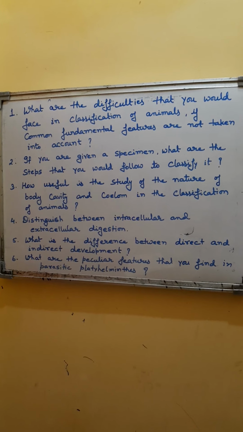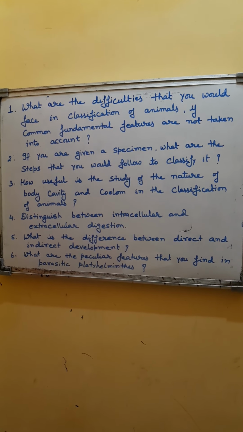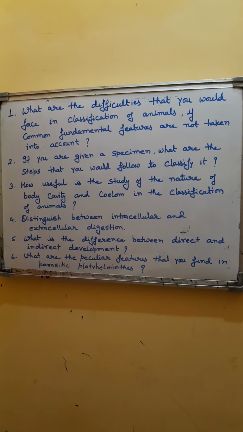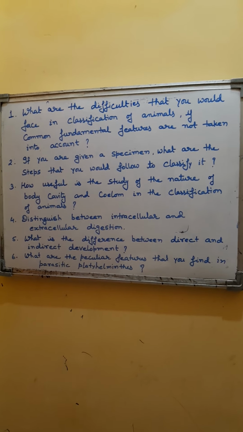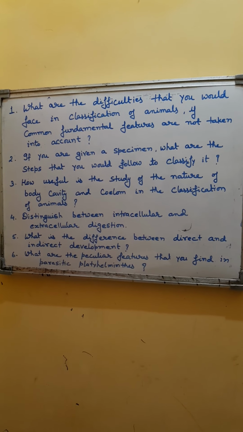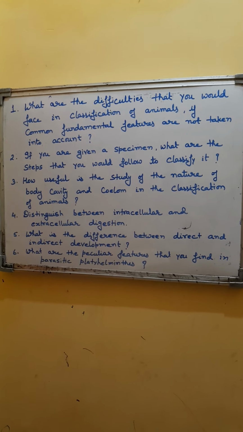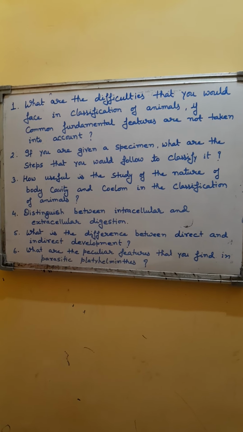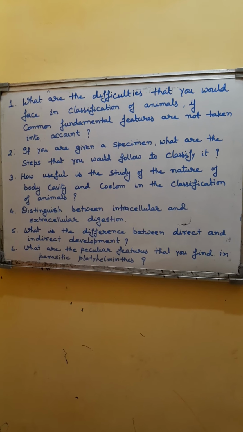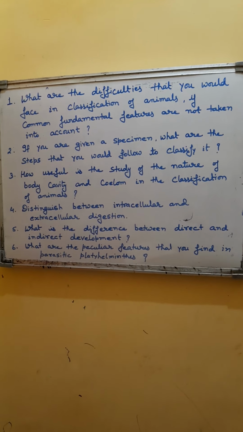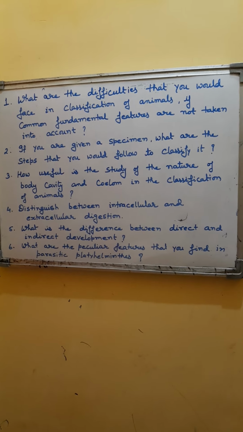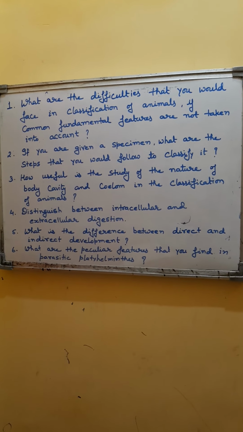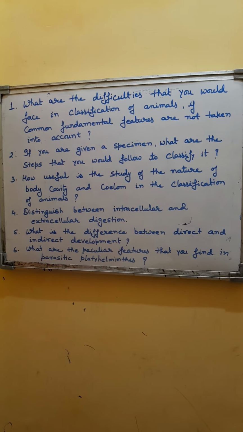Any systematic study on a given animal can be made easier only when the organism is identified as a member of a particular group. Unless the animals are divided into various groups based on differences and similarities between them, it becomes almost impossible to study them.